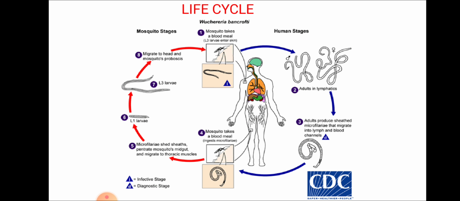The mosquito ingests the microfilariae during a blood meal, and after ingestion, the microfilariae develop into infective larvae through a 3-stage process inside the mosquito. The third stage infective larvae migrate through the mosquito's proboscis and can infect another human when the mosquito takes a blood meal. So this completes the life cycle.